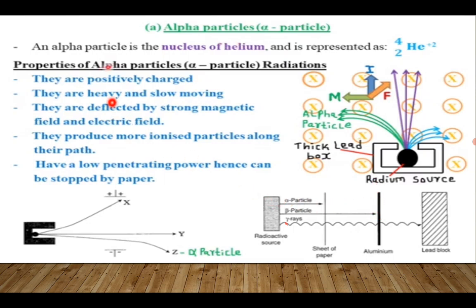So we are saying the properties of alpha radiations are: they are positively charged because they contain two positive charges. They are heavy and slow moving. They are deflected by strong magnetic field and electric field. They produce more ionized particles along their way, and they have a low penetrating power. Hence, they can be stopped by paper.